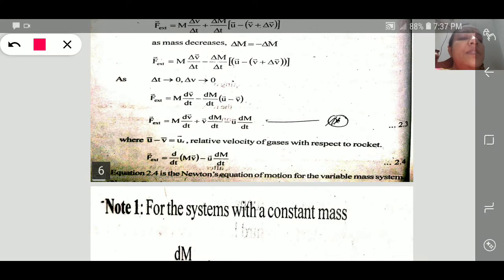Up to this, it is valid only for the isolated system, in the absence of u dm by dt, that is equal to 0. But after modifying that ma equation, we have to subtract a term. What is the term you have to subtract to get the variable mass equation? That is minus u dm by dt. So this is the actual variable mass system equation. By using this we can calculate the external force acting on any variable mass system. By this equation we can get the external force for isolated systems also. So let us see how.